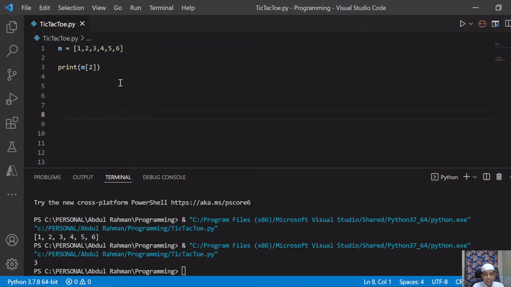We know that anything in the list is known as an item, but the items start from 0, not from 1.